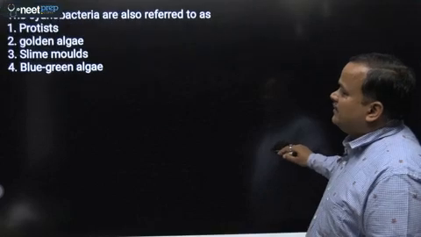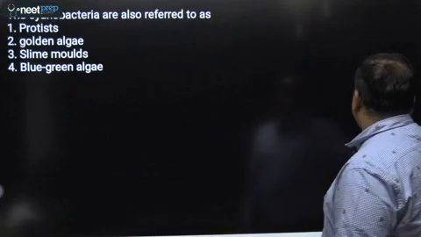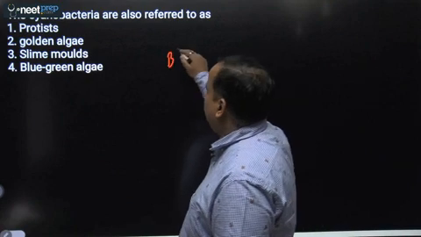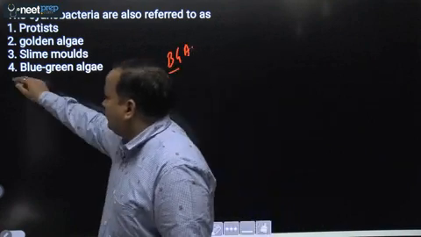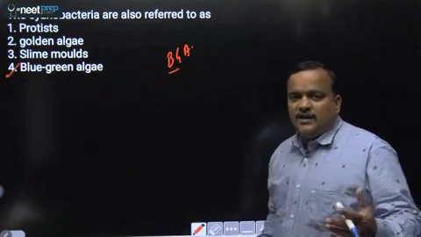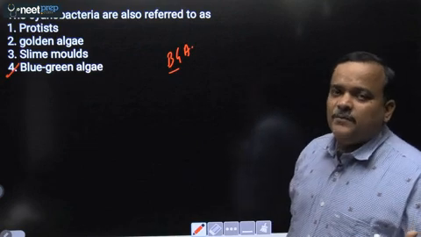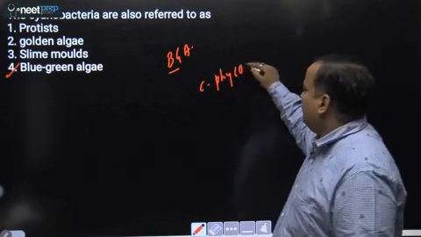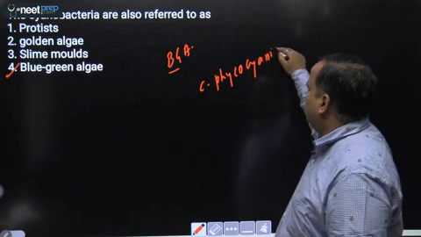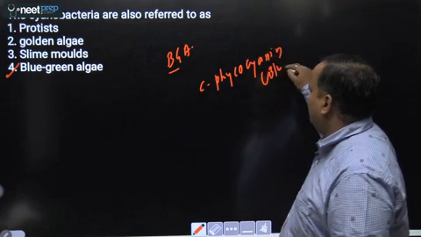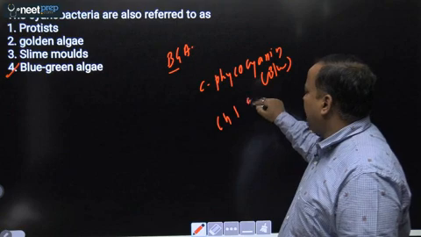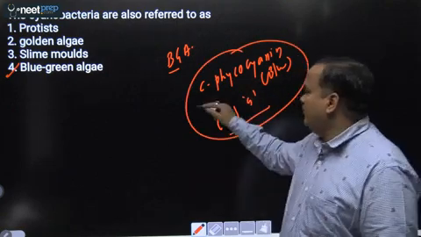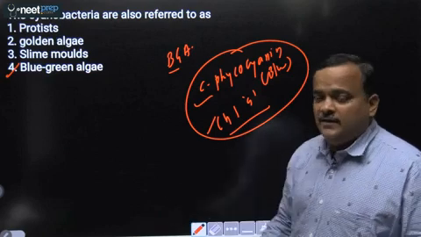Next question. The cyanobacteria are also referred to as, cyanobacteria is also referred as blue-green algae, BGA. So answer will be 4, that is blue-green algae. And they are referred as blue-green algae because of the presence of pigment, that is C-phycocyanin, which is blue in color, and they have chlorophyll A similar to higher plant. That's why we call them blue-green algae. This is blue and this is green. That's why blue-green algae.